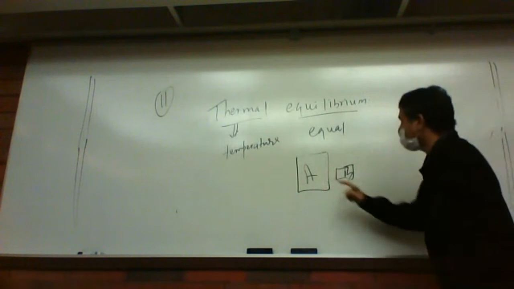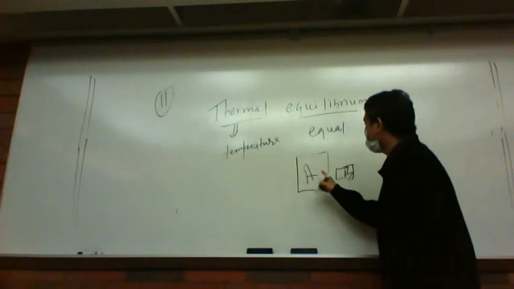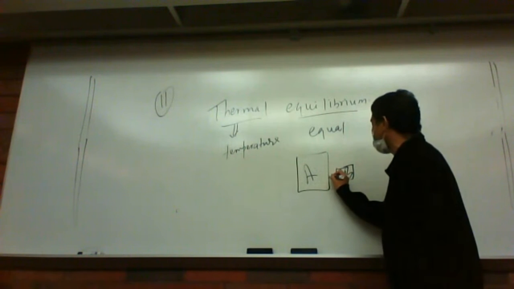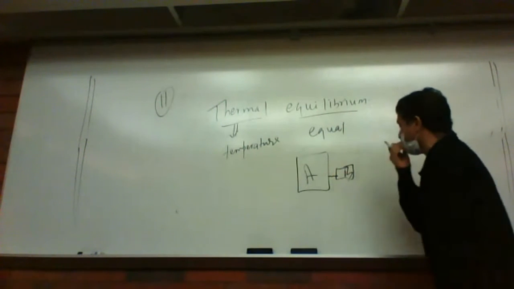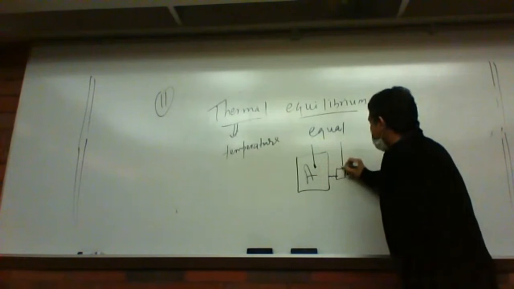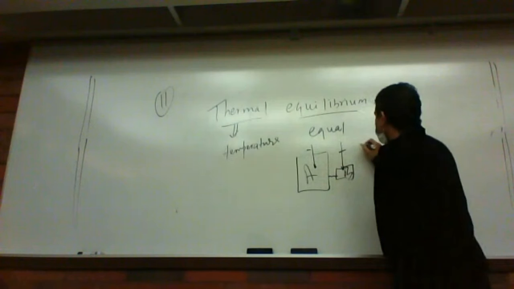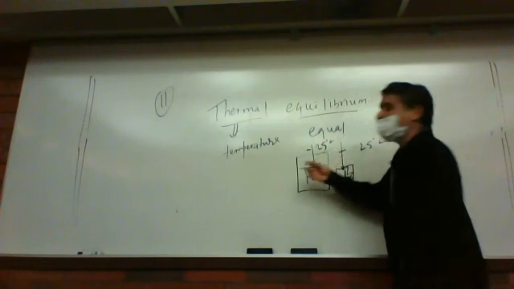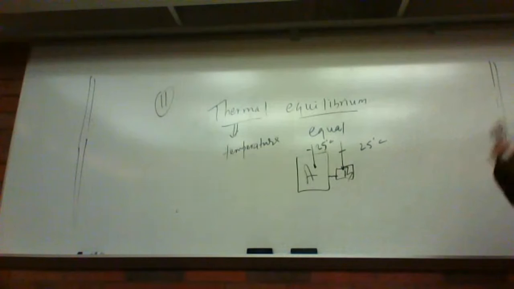The temperature of these 2 things is equal. Let's connect them with a wire, and you measure the temperature of this one and of that one. Both will have 25 degrees centigrade, or maybe 50-50, or 75-75, or 1000-1000. Make sense?